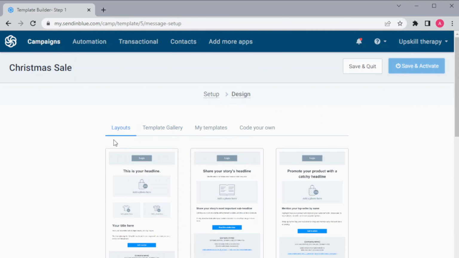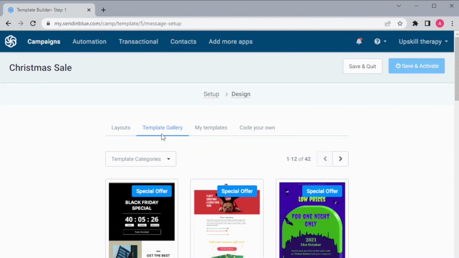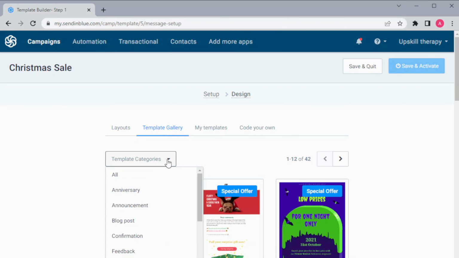Next we have our layout gallery, template gallery, and code on your own. For today's video I am going to use template galleries. Templates are very easy to use, and you just have to change some text and images, and also they are categorized in different categories.